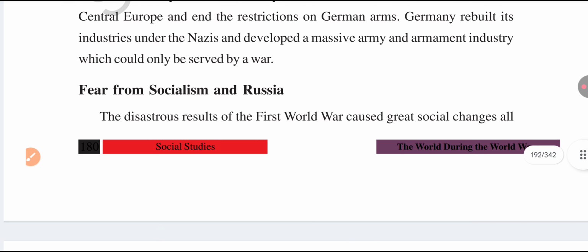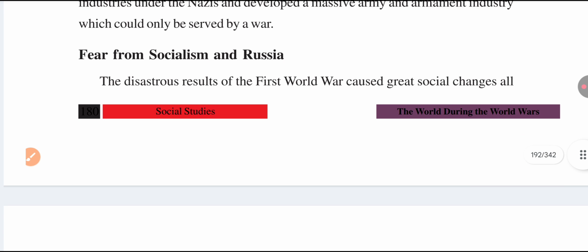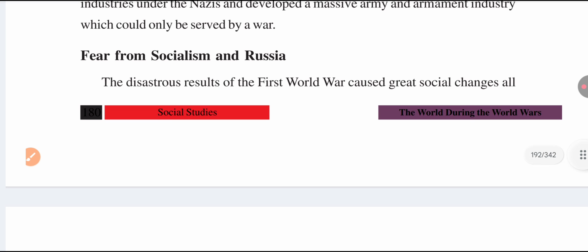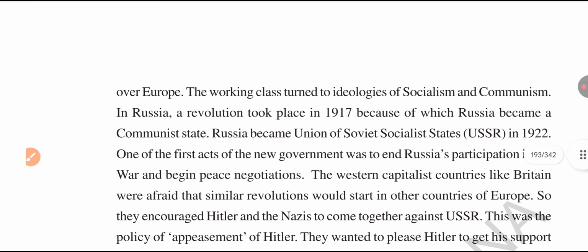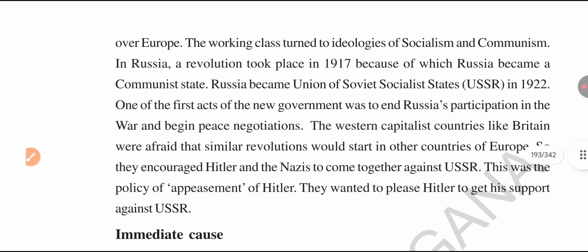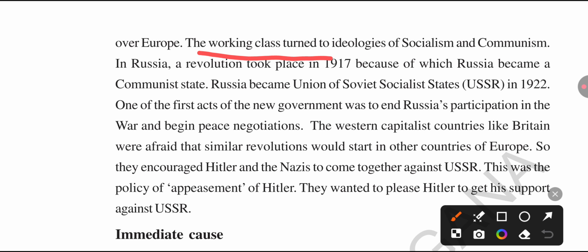Next, the fourth reason: fear of socialism and Russia. The destructive result of the First World War caused great social changes all over Europe. The working class, meaning laborers, turned to the ideologies of socialism and communism.